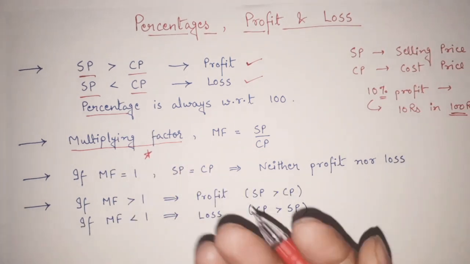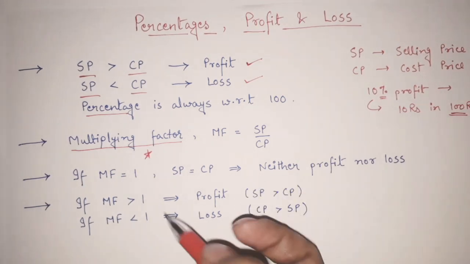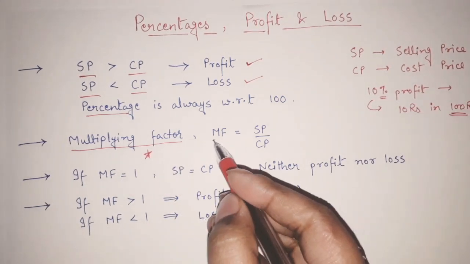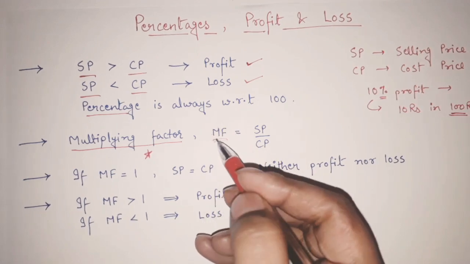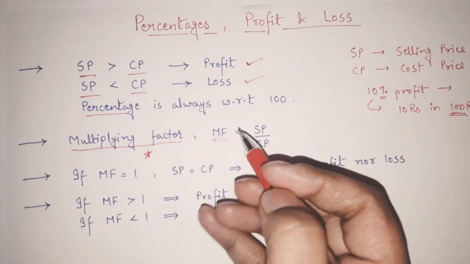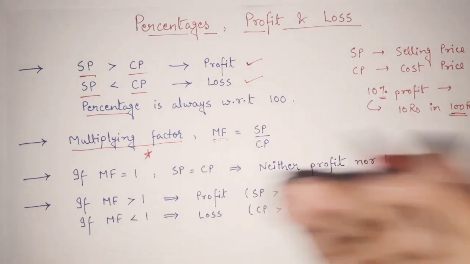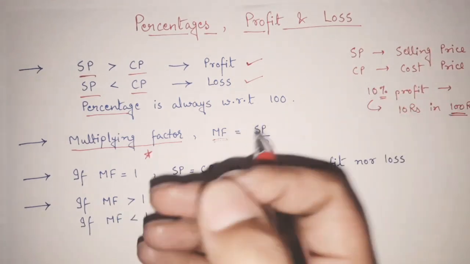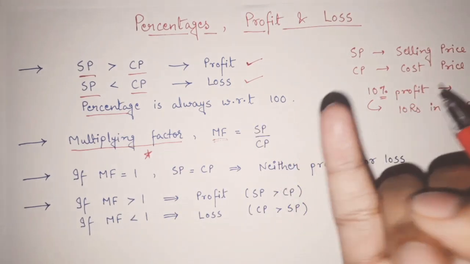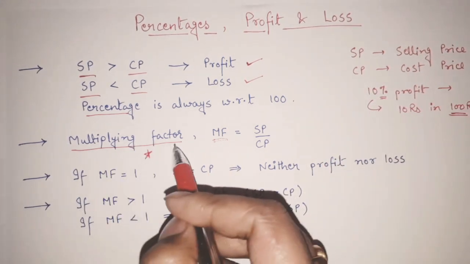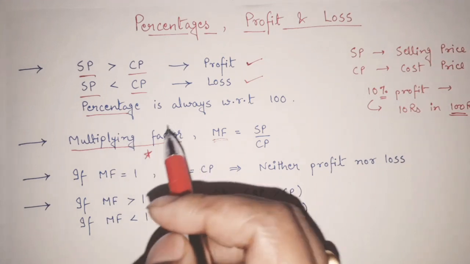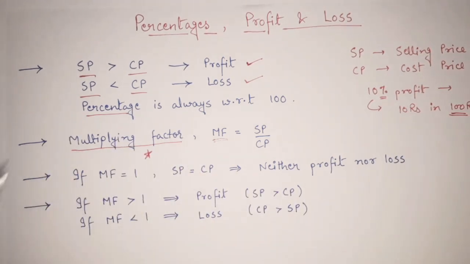Most of the examples that we are going to solve here, we will use the multiplying factor, because if you know this concept and use it to find your selling price, cost price, profit, loss, anything like that, it will give you the answer very quickly, very easily. So knowing the multiplying factor concept is very important, that I am going to tell you.